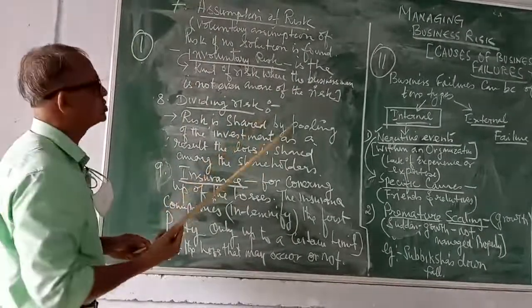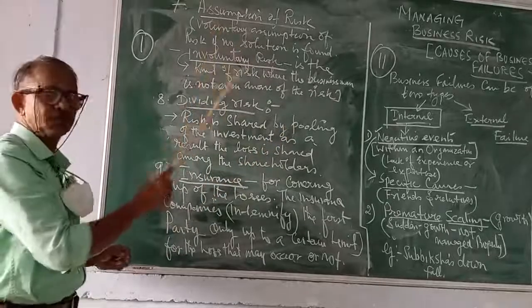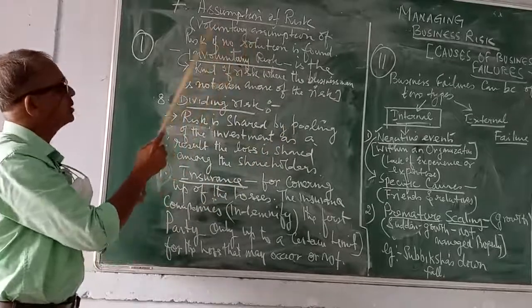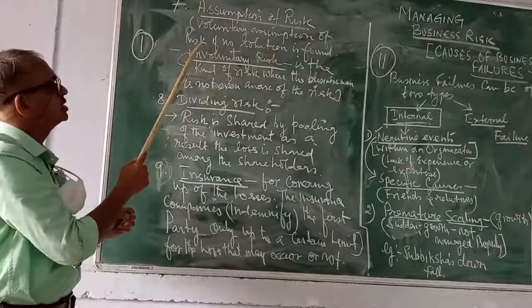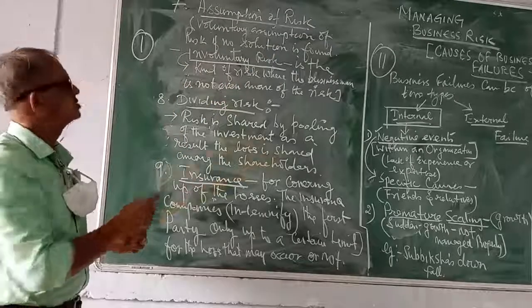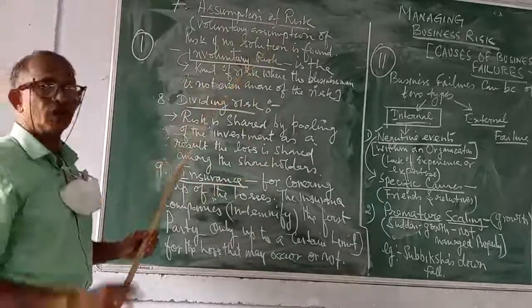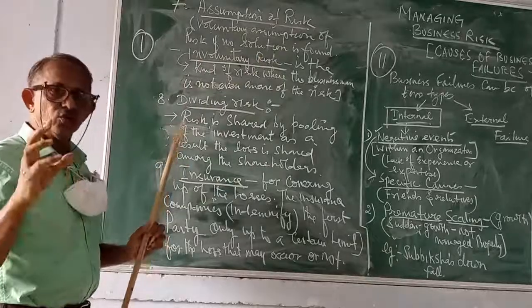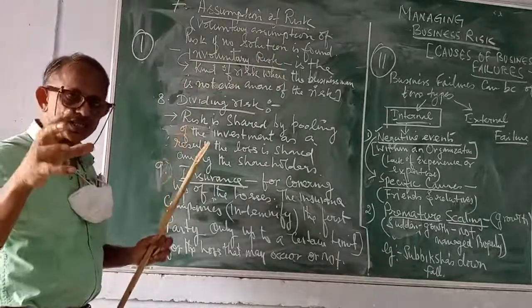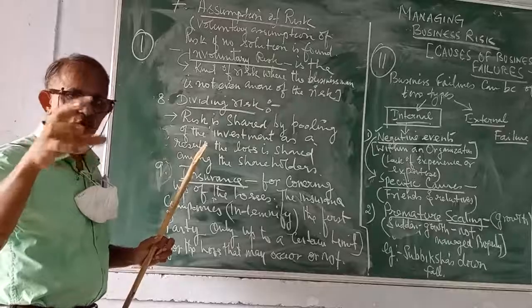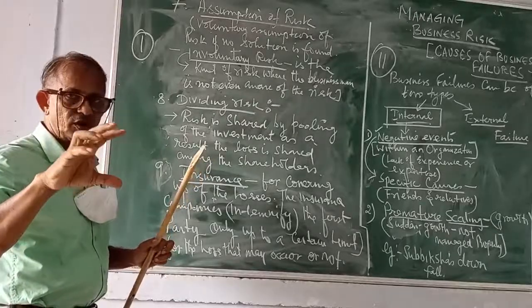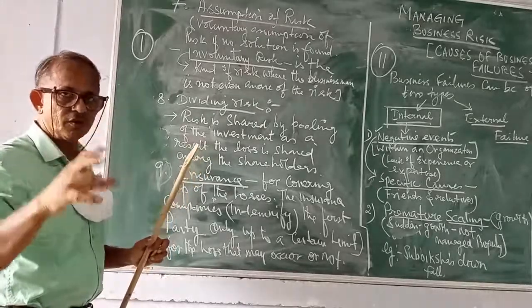assuming a risk. So when we talk about assumption of the risk, there are two types of assumptions: voluntary assumption of risk and involuntary assumption of risk. What is voluntary assumption of risk? Voluntary assumption of risk is that you know that there is a risk in the business, but you are not able to find out a solution for that risk, and that is called voluntary assumption of risk.